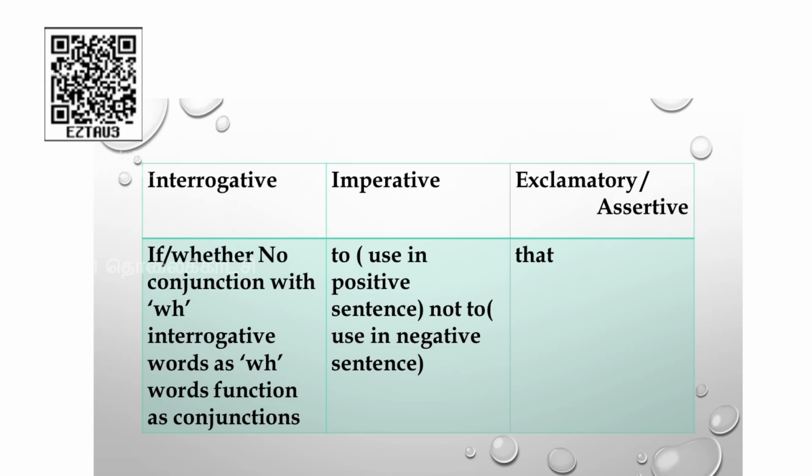There are four kinds of sentence where we will be using a conjunction. In declarative sentences you will be using that. In interrogative sentences we will be using if or whether, only for yes or no type, not for WH questions. In imperative sentences we will be using to, and in exclamatory sentences we will be using that. I hope you have understood.